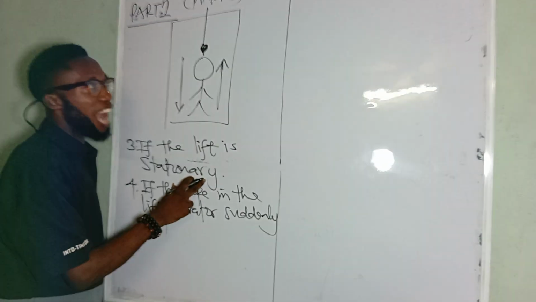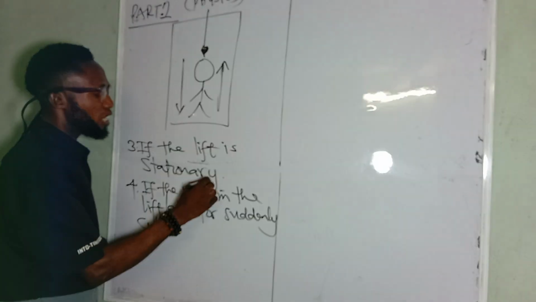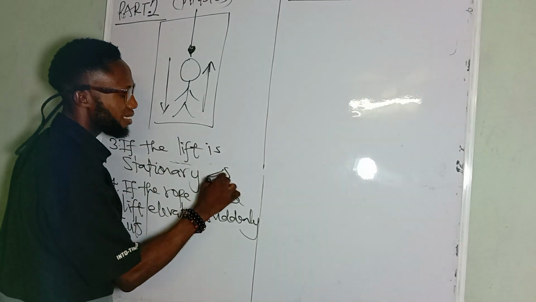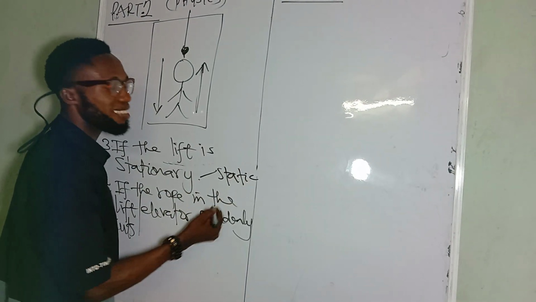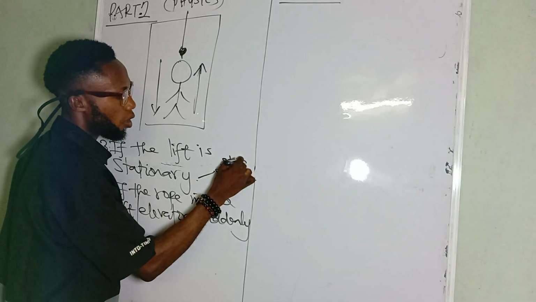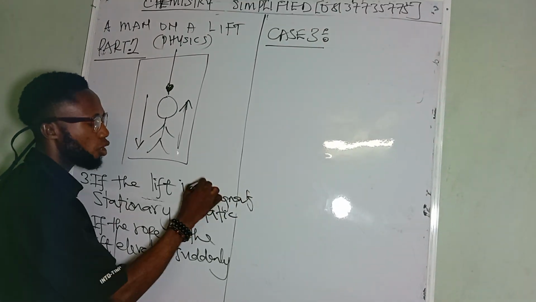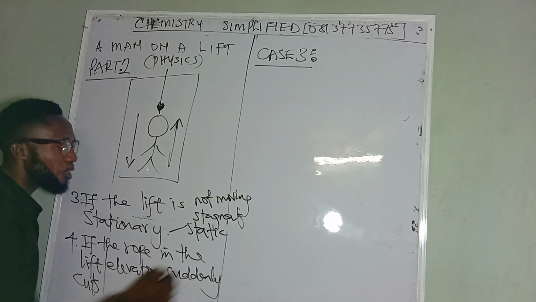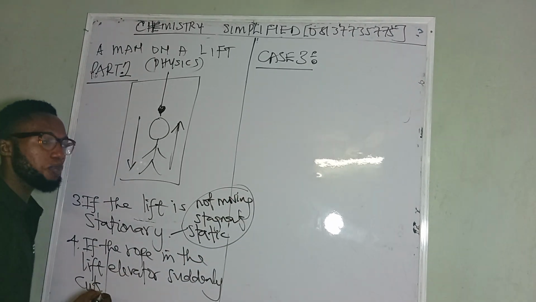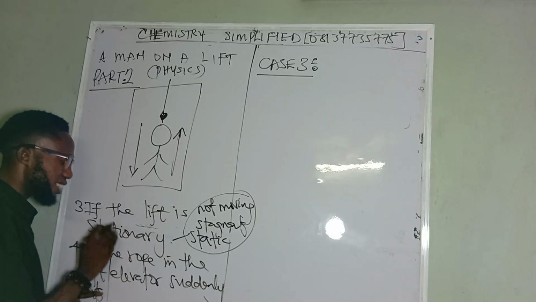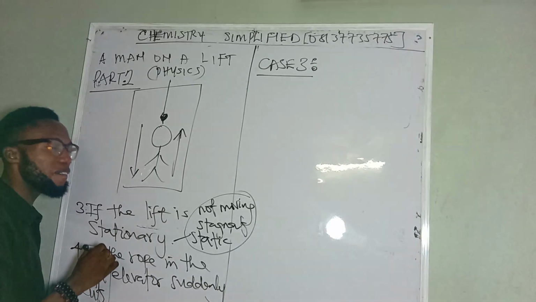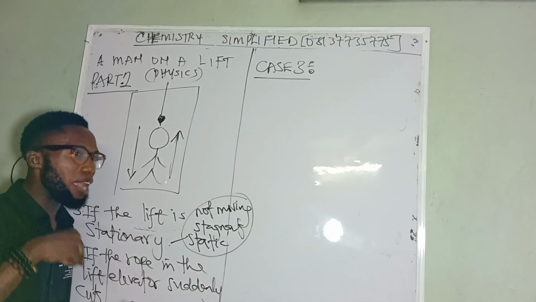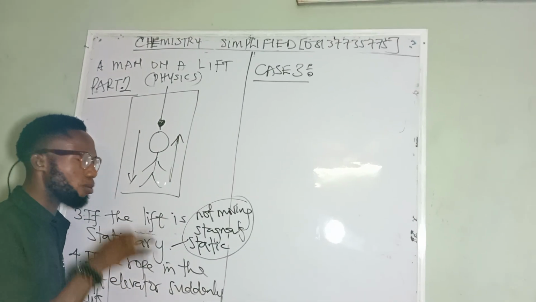Now, as a JAMB WAEC student, what's the meaning of stationary? Stationary simply means static, or stagnant, or not moving. As a physics student, the thing that should come to your head when you hear stationary is that something is not moving.